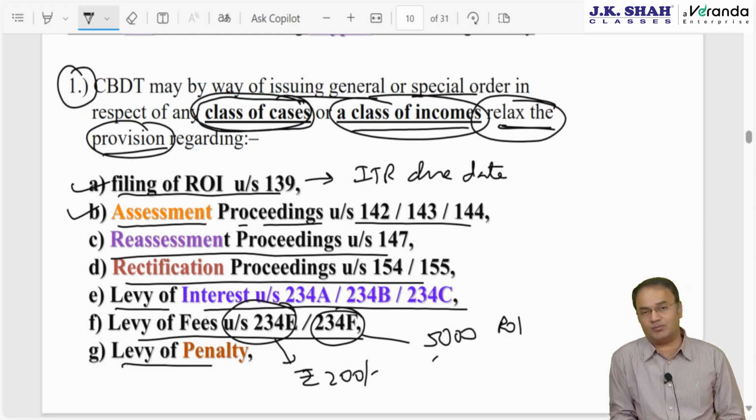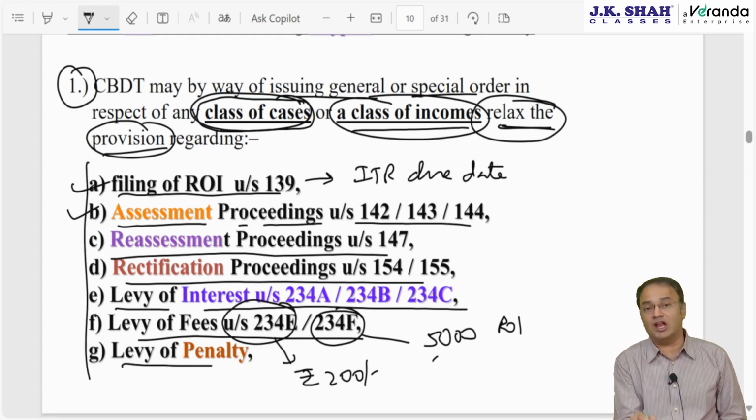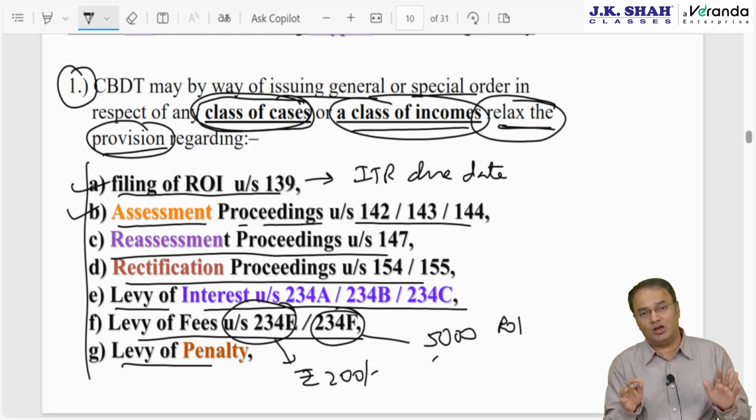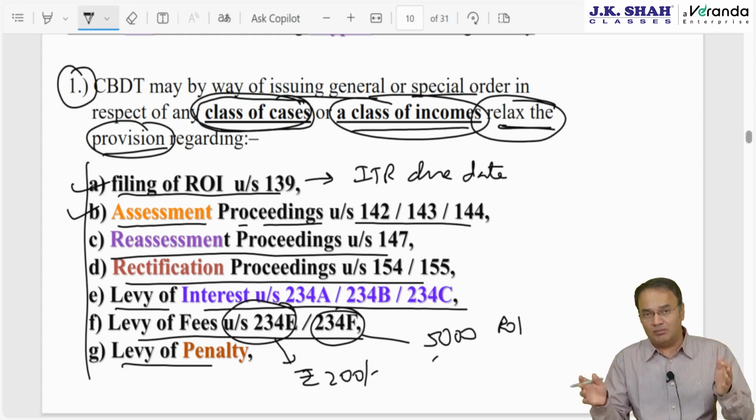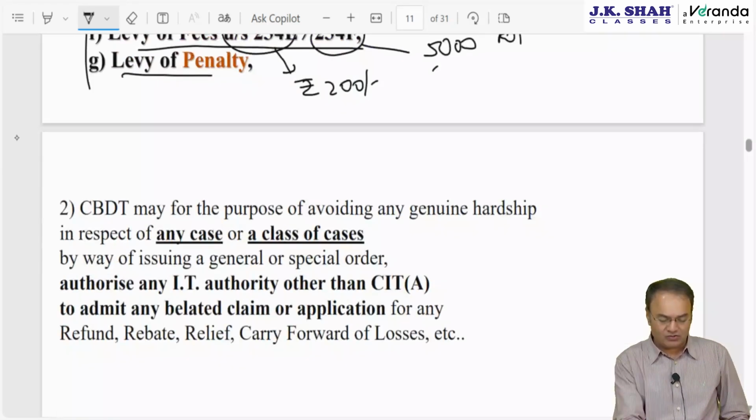Or CBDT can relax the provisions with regards to levy of penalty, but let me remind you, cannot be done for one particular person. Only for me they extend the due date, that is not possible. They can extend the due date for all chartered accountants, all doctors, all Mumbai people, all Maharashtra people, all Bengaluru people, that can be done.